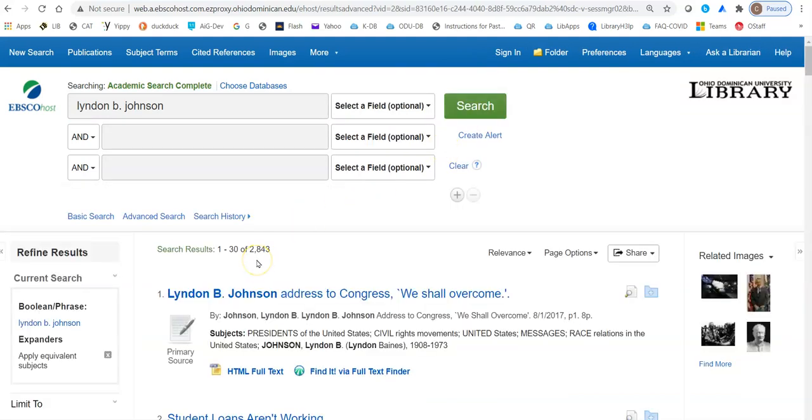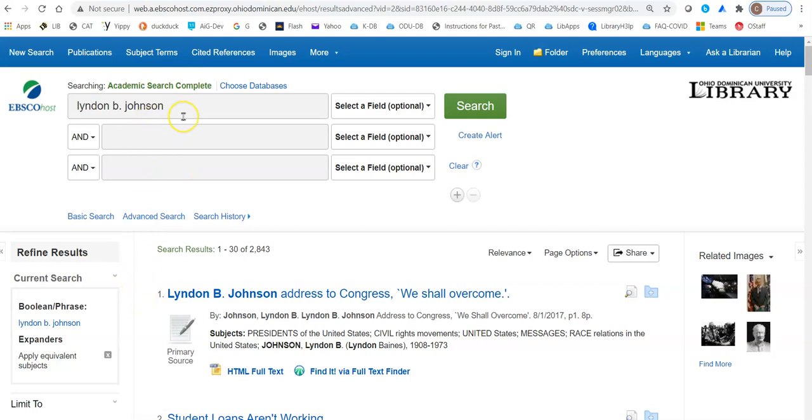And you'll notice I get over 2,000 results. We don't want that. Our databases are not the same as search engines. You want to be able to get a good list of 30, 80, maybe 100 results. If you're getting thousands, you need to either revise your search topic or your search terms. And I'm going to mention also that the scholarly articles that are here in our databases, you cannot get, for the most part, free through any search engine. You have to get into the database, which is why I'm showing you today.